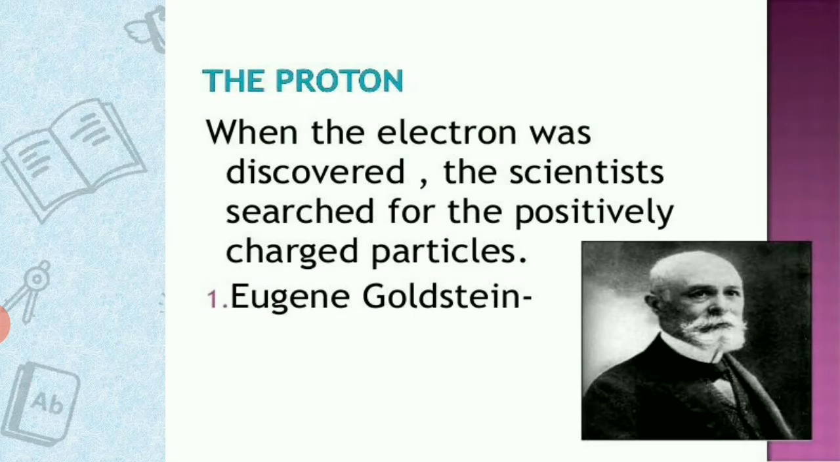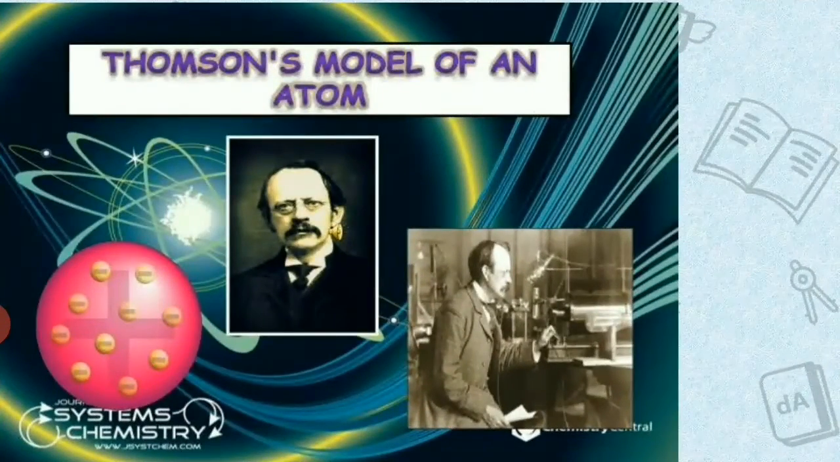It was discovered by Goldstein through an anode rays experiment. With the help of anode rays, he discovered protons. So these two things we discussed in the last 2 sessions. Today we are going to discuss atomic models. After the discovery of electrons by J.J. Thomson and protons by Goldstein, Thomson gave the first atomic model.